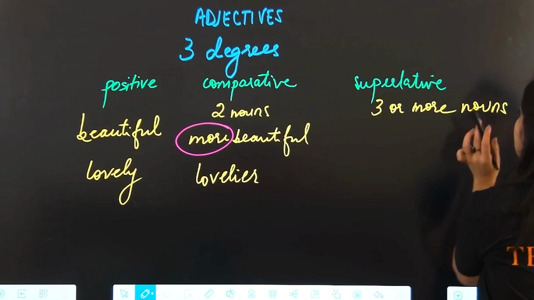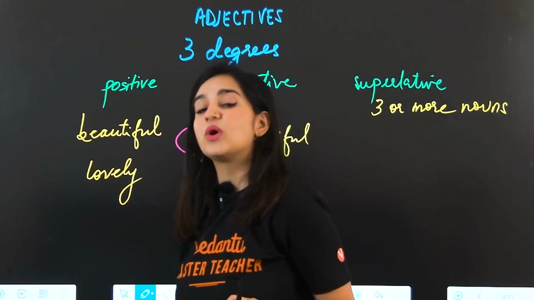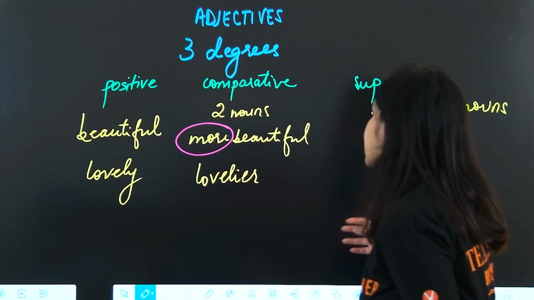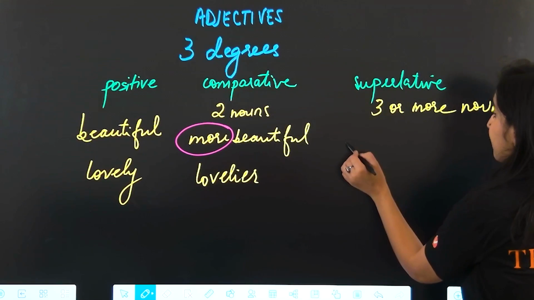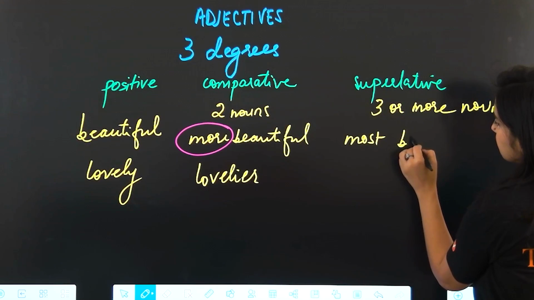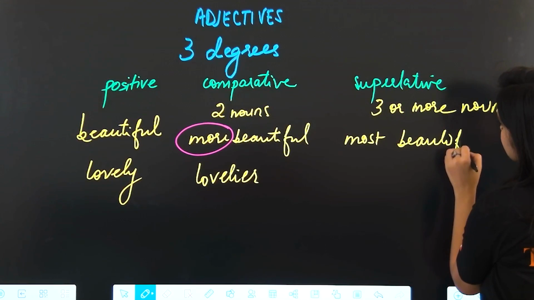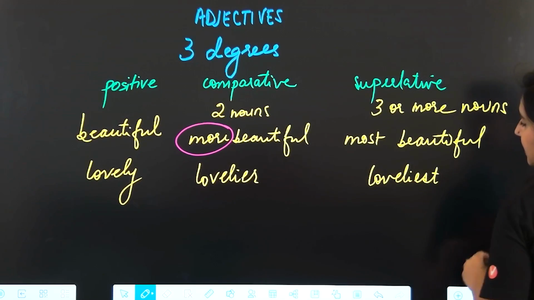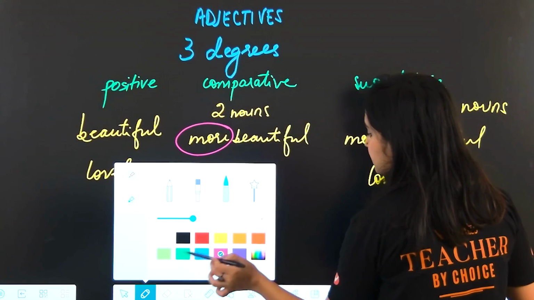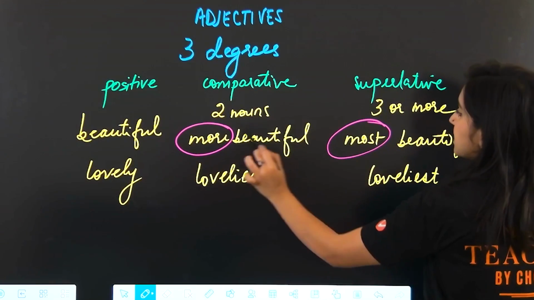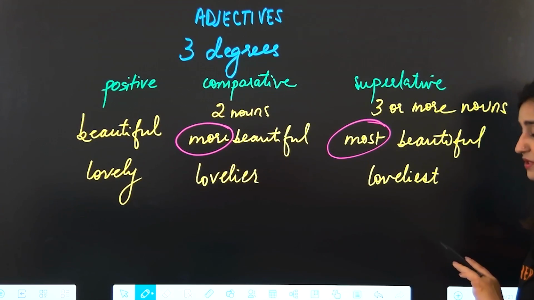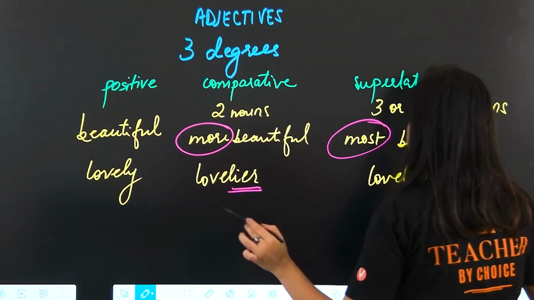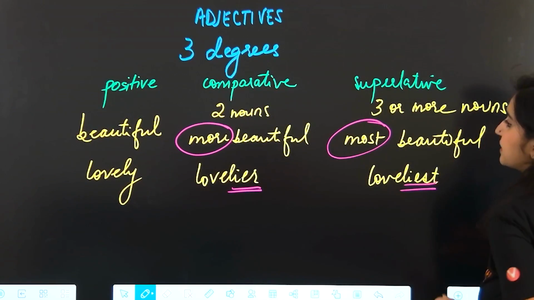Okay. Three or more nouns and we are simply stating which one is the best out of all. Okay. So here, what will we say? Most beautiful or loveliest. Okay. So for the superlative degree, we add most, just like we added more for the comparative degree. And for shorter words, we add ER in the comparative degree and EST in the superlative degree.